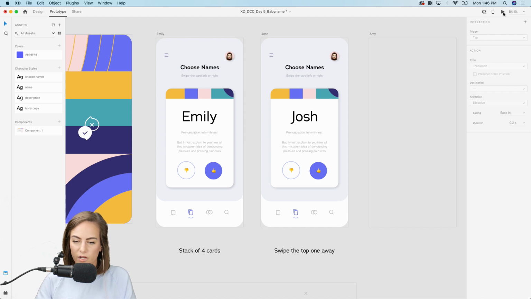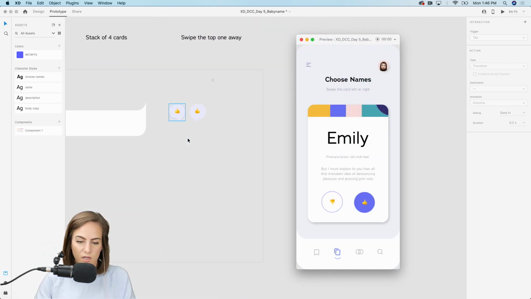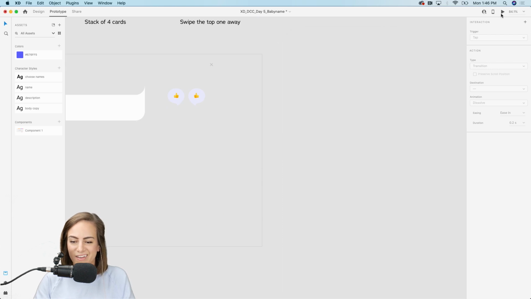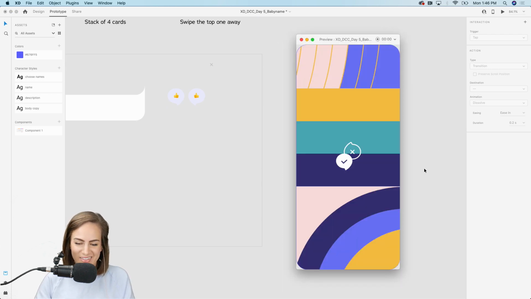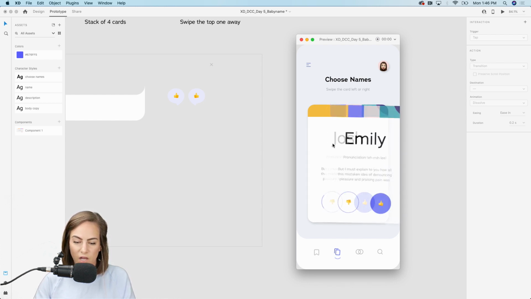Okay, let's go ahead and preview this. I'm gonna press this little play button up here, and that was too fast since it was timed. Okay, so it's on a time of 2 seconds. It kind of fades away. The fade was a little slow, so I might change that. And then we just drag this over, and you'll see auto animate is working like magic.